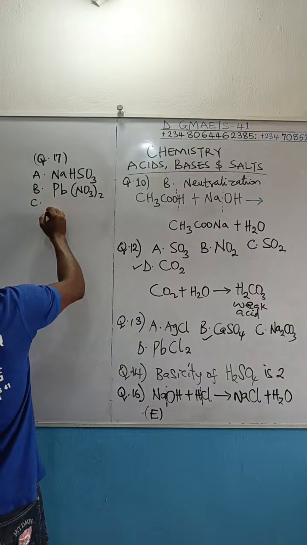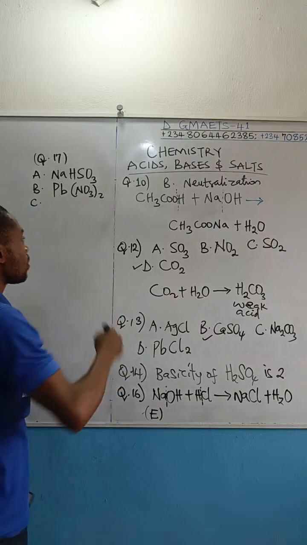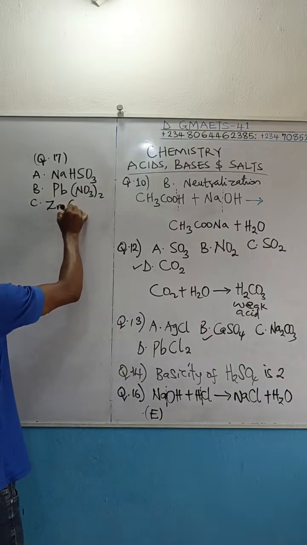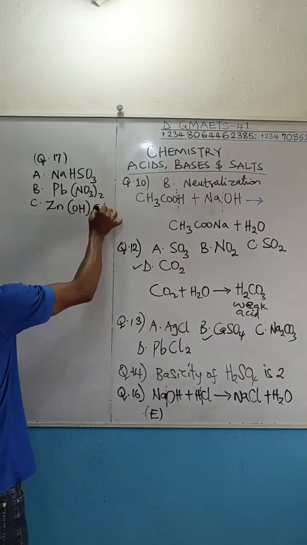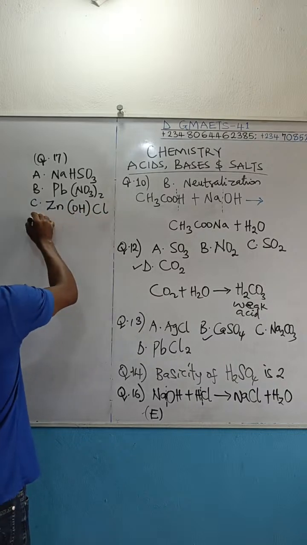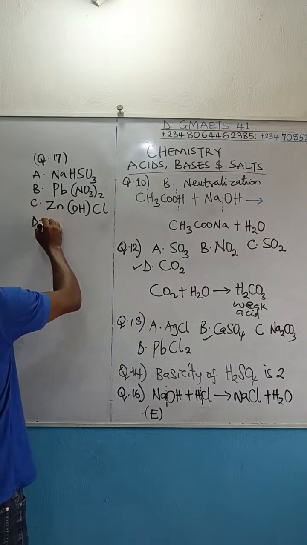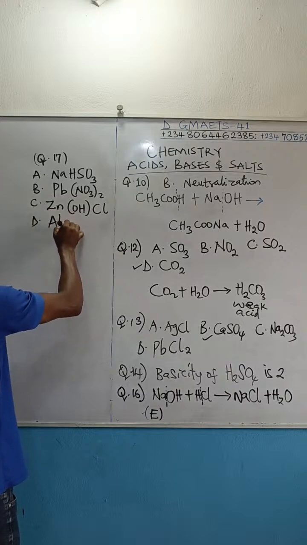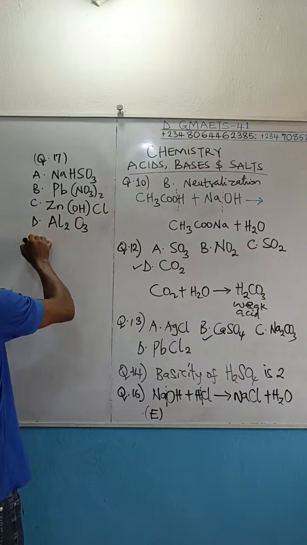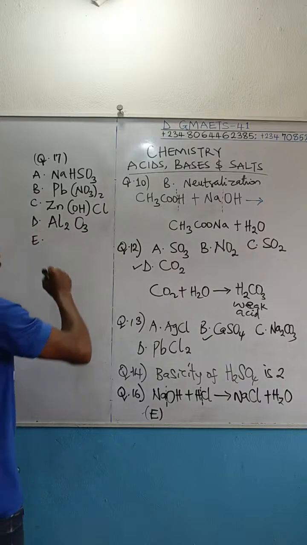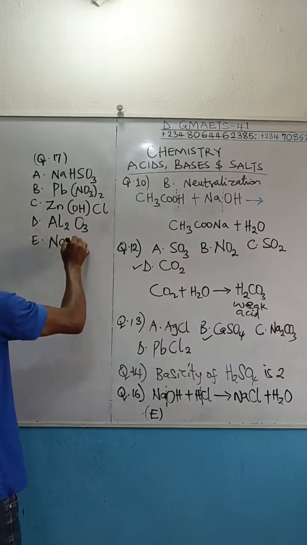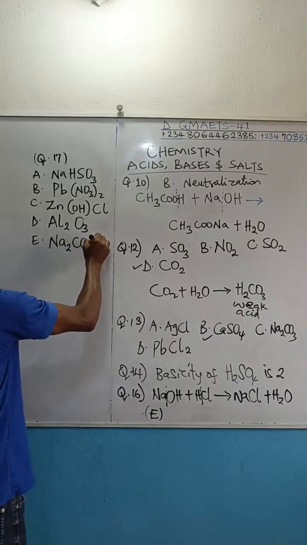And then option C, we have basic zinc chloride, written like this. That is zinc hydroxide chloride. Then option D, we have aluminium oxide. And then option E, we have washing soda. This is washing soda.